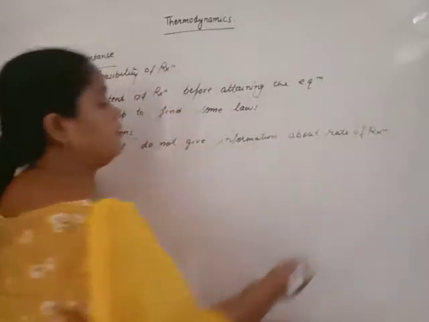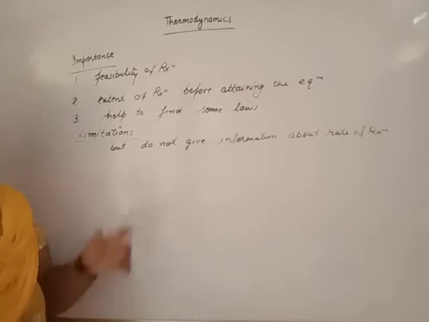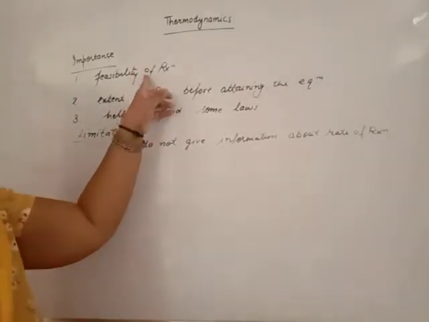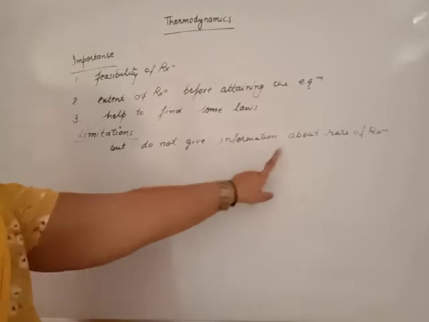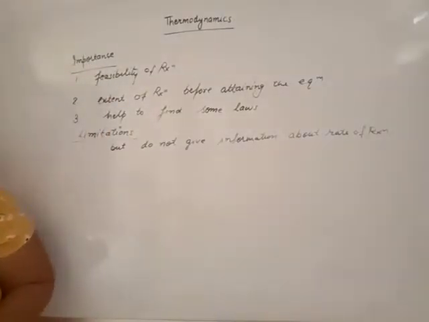Beta, it does not give information about the speed of reaction, whether the reaction is fast, slow or moderate. It gives information only about the feasibility of the reaction, but does not tell us anything about the rate of reaction.